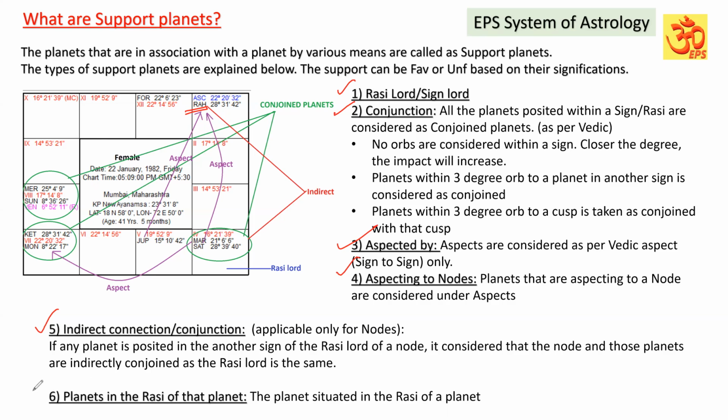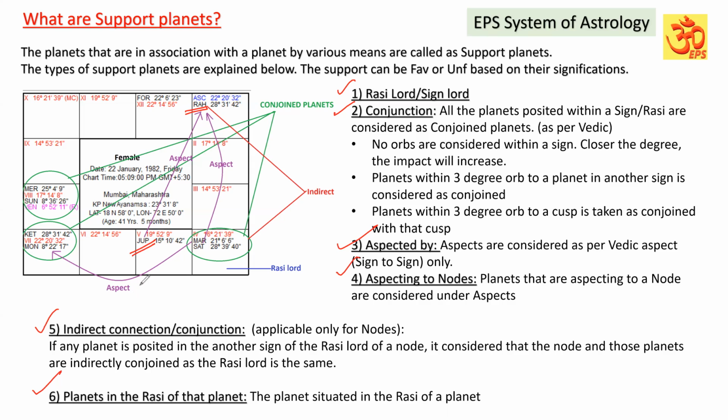And the next one is the last one, the planets in the Rasi of that planet. What is planet in the Rasi of that planet? For example, Jupiter is in the sign of Venus.